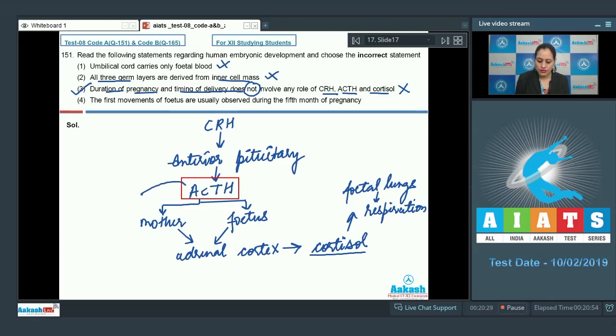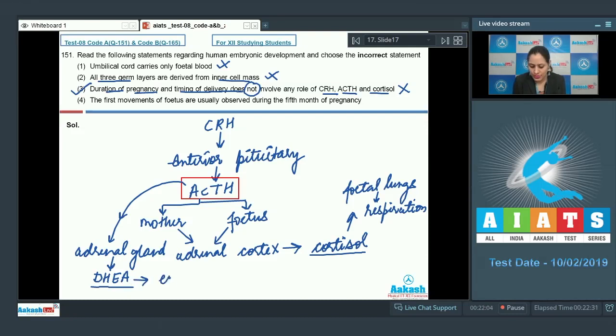This ACTH also stimulates the adrenal gland to release DHEA, or dehydroepiandrosterone, and this DHEA gets converted into estrogen.